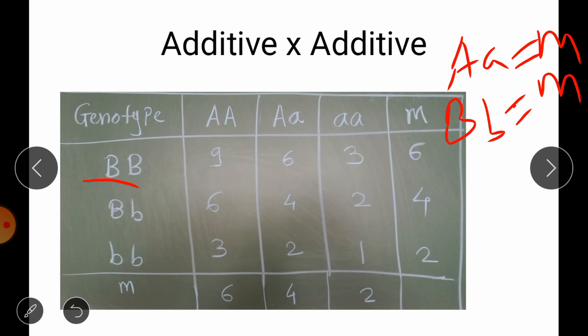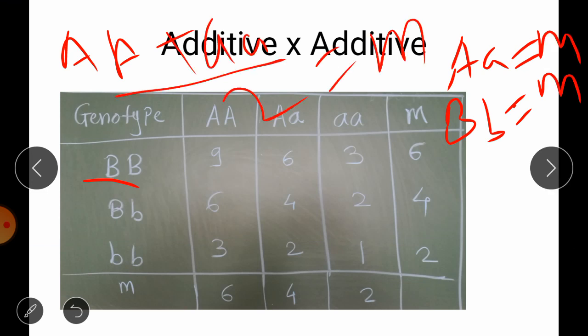And how do we get the mid parent value? If you remember, capital A plus small a divided by 2, you will get the M. So this is how to get M. If we check our first assumption, the heterozygous for the A gene has the value 6, which is equal to the M value. For the heterozygous B we can also check 6 and 6. So these values are the same as their mid parent value.